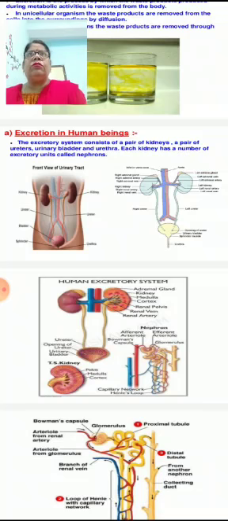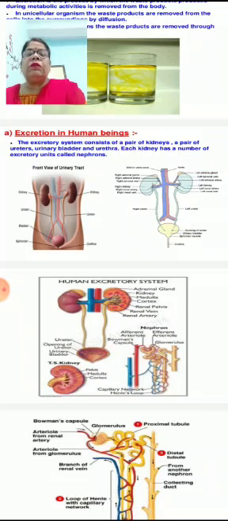If you go through the urine test report of any person, you will see that so many substances are present in the urine, tabulated in that report. You may observe from there.